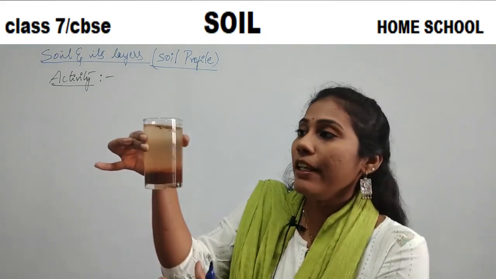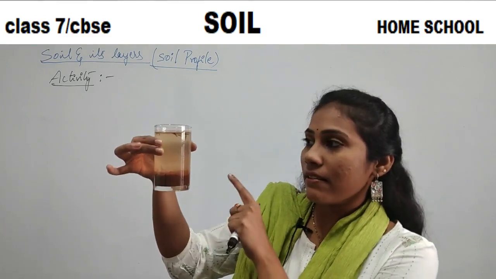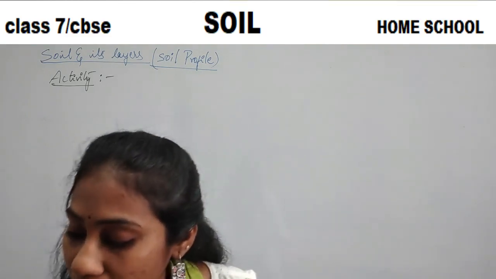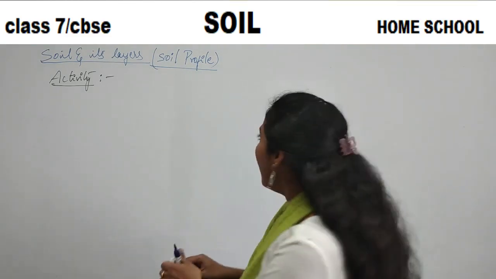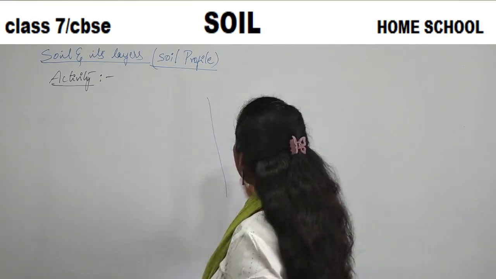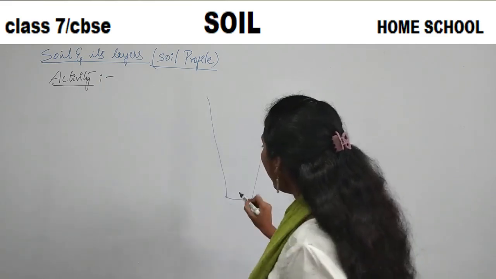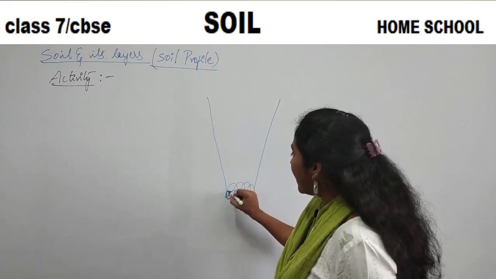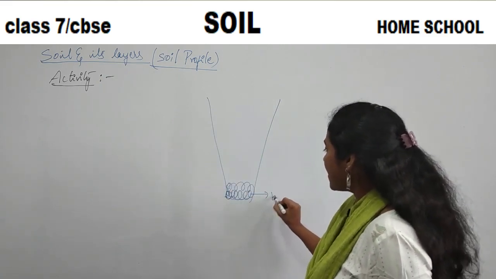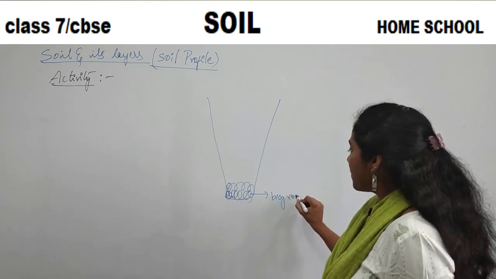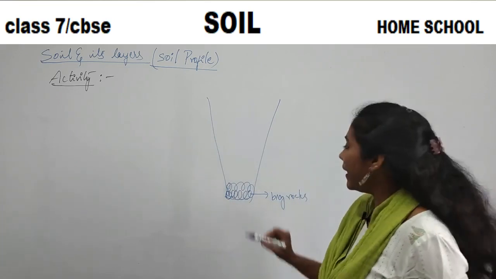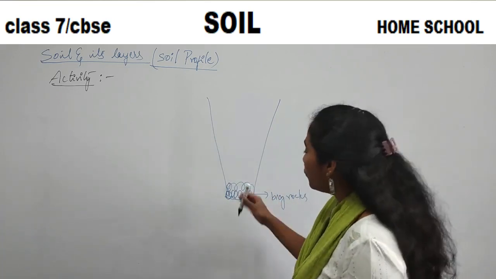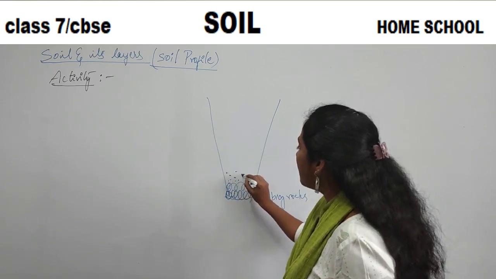Say if I draw this on a board, how does it look like? Here, I took a big glass. If I have bigger rocks in a soil, that will settle at the bottom. So this is big rocks, settles on a bottom. And above this, what will settle?